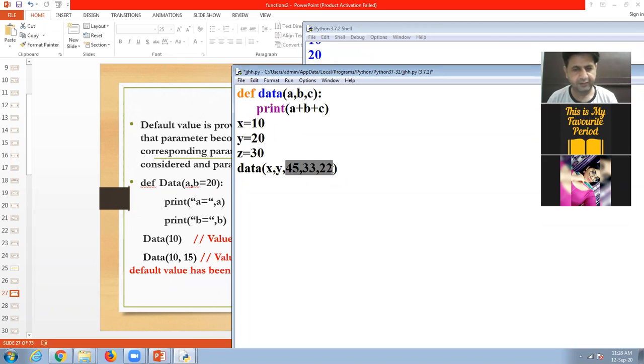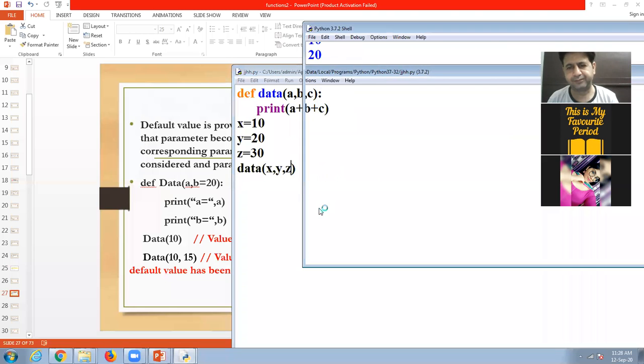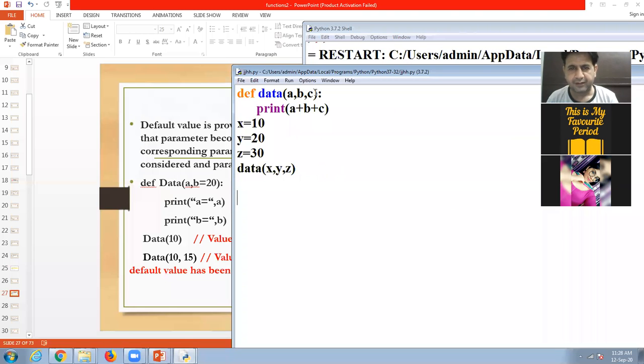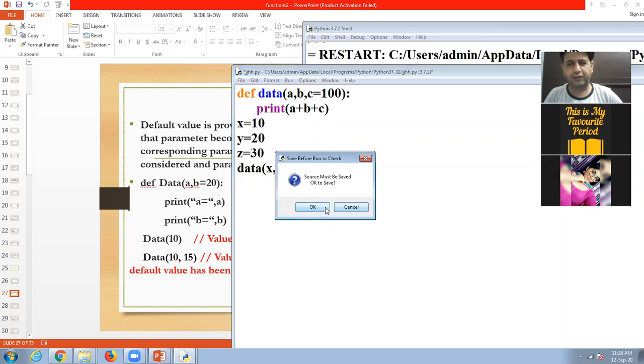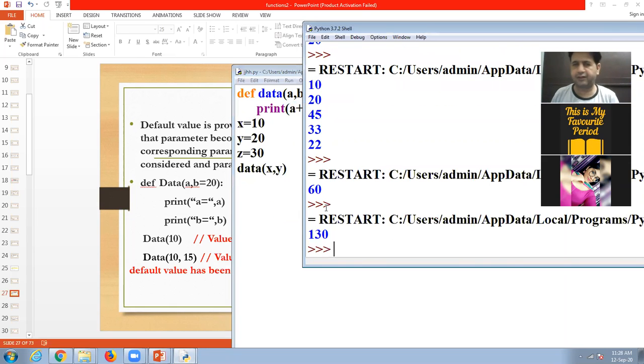Look at here. If we are giving three values, then there isn't any problem. But I give here c is 100, and if we are not sending the value, it will take 100. a will be 10, then b will be 20 and the value of c is 100, so it is 130.